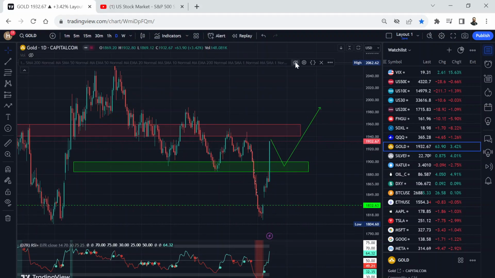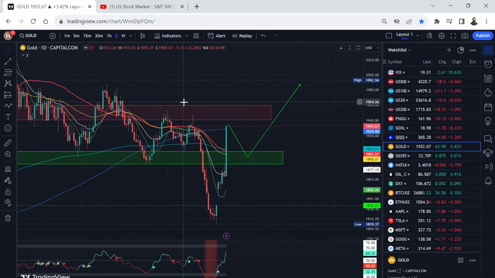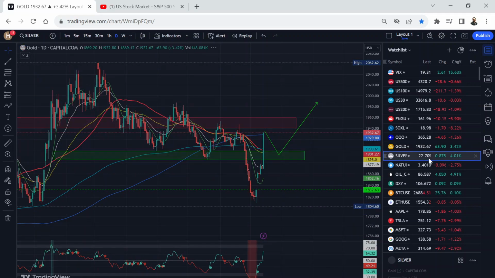And if I bring in moving averages, this is really, really bullish. It's above all moving averages in one day. Okay, this is very, very rare, a very, very crazy move from gold above all moving averages. Okay, silver must be the same.